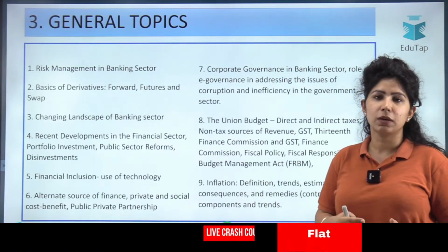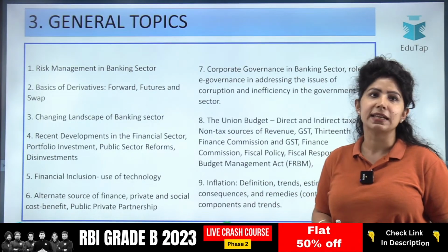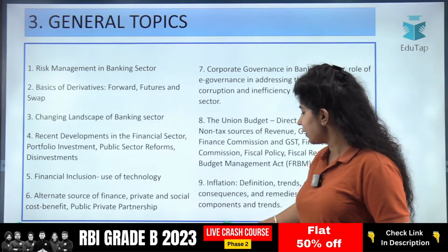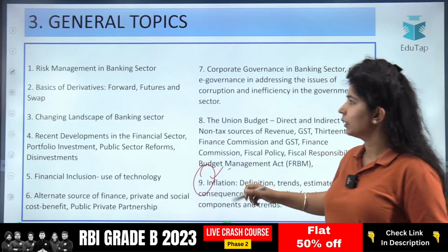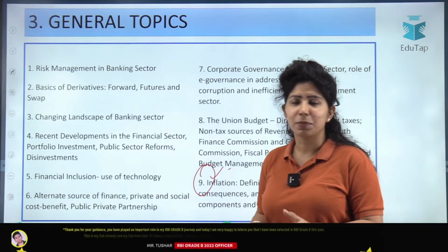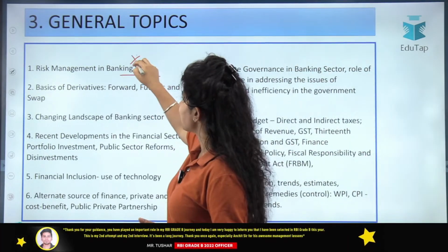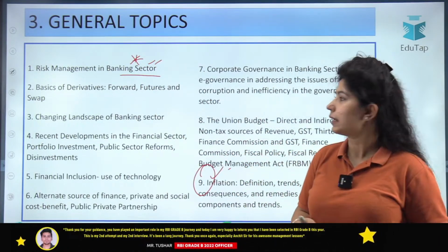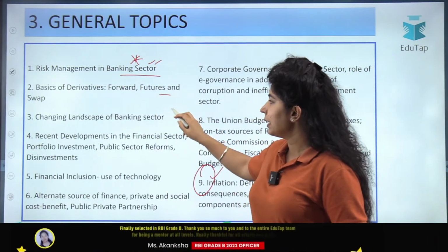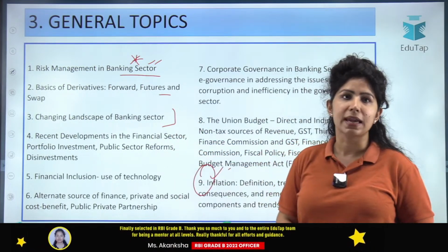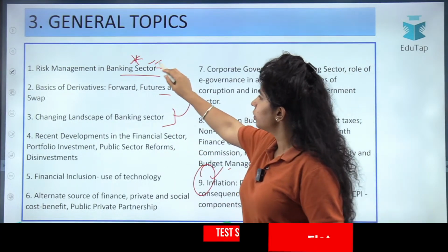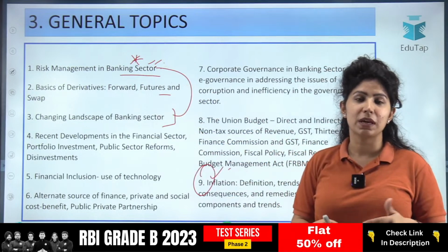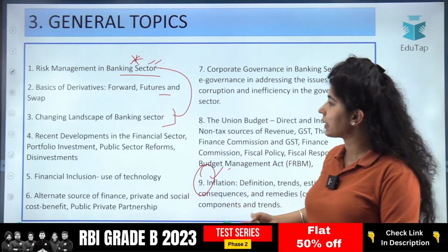For today, we are moving to the last part of finance, that is general topics. These are 9 in number. They include risk management and banking sector. So this is something we are focusing on today. They have basics of derivatives, forward, future and swap. Then you have changing landscape of banking sector. So these two, the first and third topics, will be amalgamated and a question would be taken.